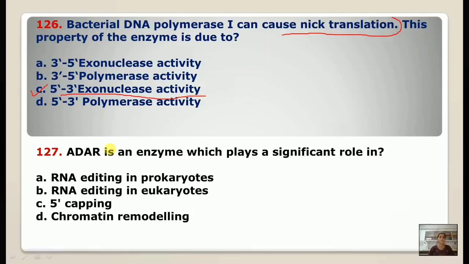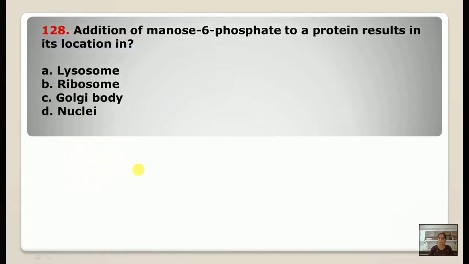Number 127, ADAR is an enzyme which plays a significant role in RNA editing in eukaryotes. 128, addition of mannose 6-phosphate to a protein results in its location in, the correct answer is, that is lysosome.